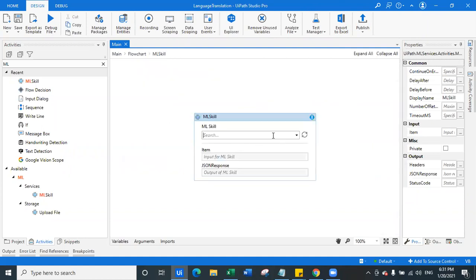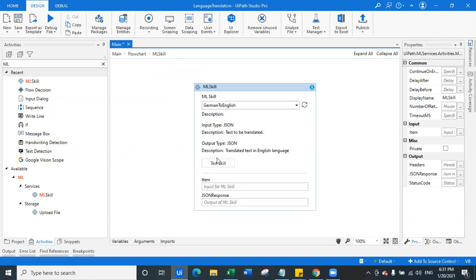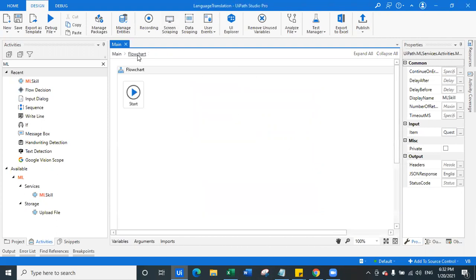So ML skill, and we have ML skills, let's say, so the first thing we need to select is the user is going to ask the question in German language, right? So we're going to say German to English. We will pass the user's question here in the input, and we'll get the output as English question. Okay, we'll call this variable English question.